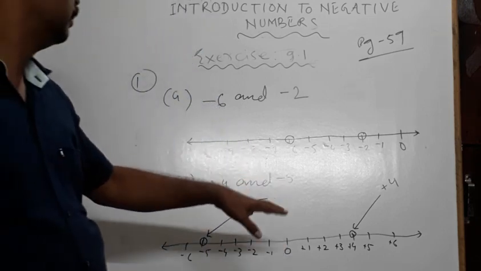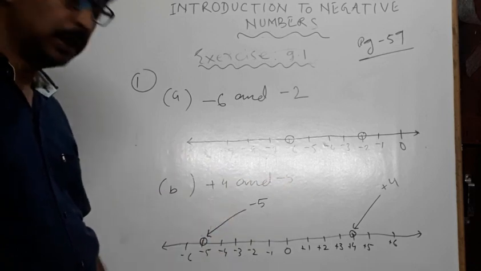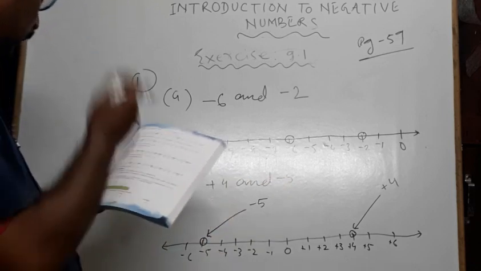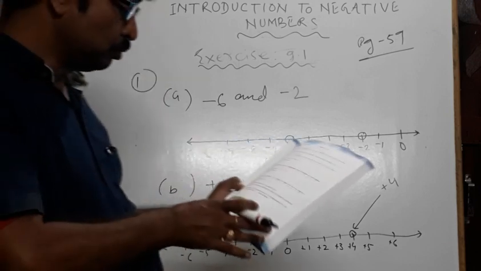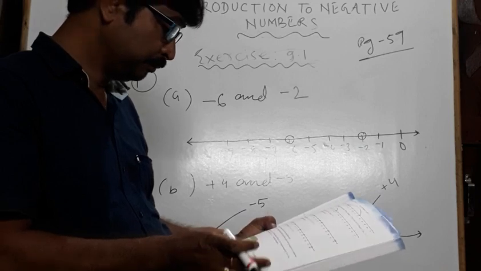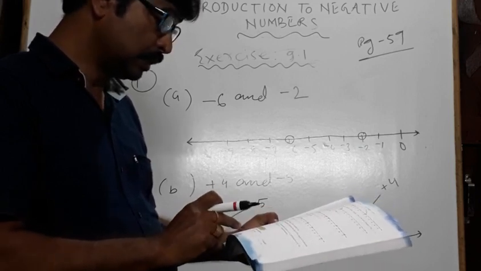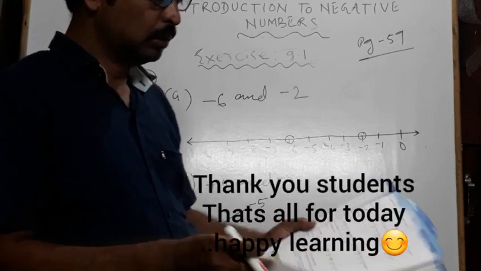So we have represented +4 and -5. Clear? The remaining questions you do yourself: part C, part D, part E, part F.